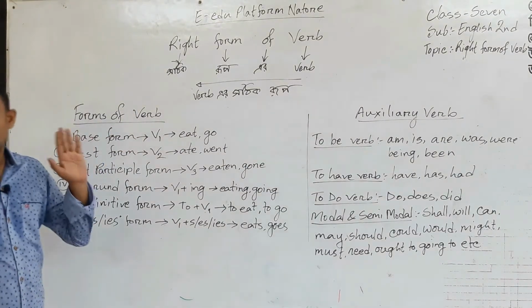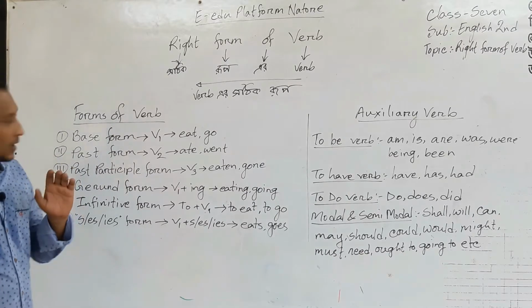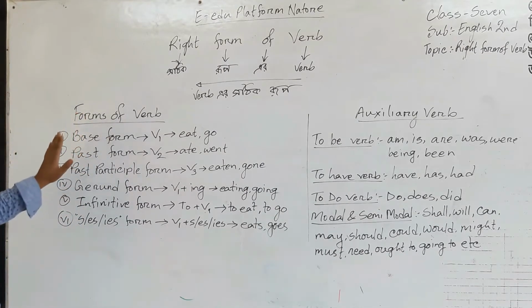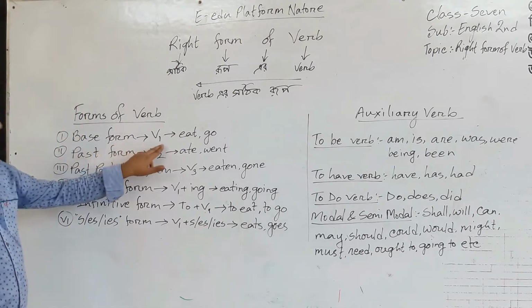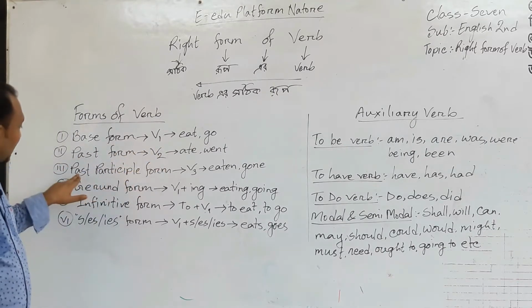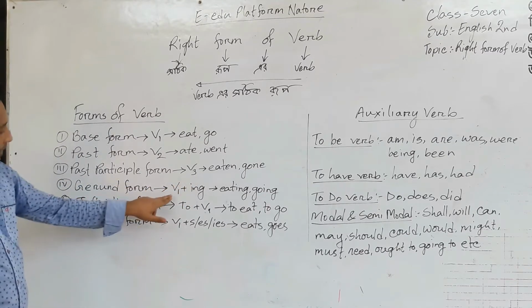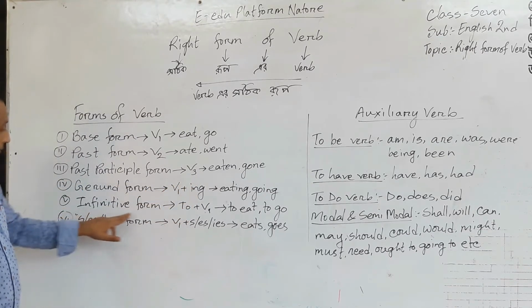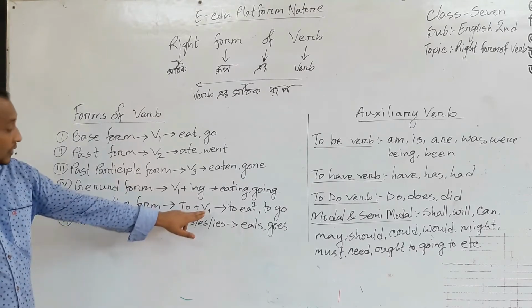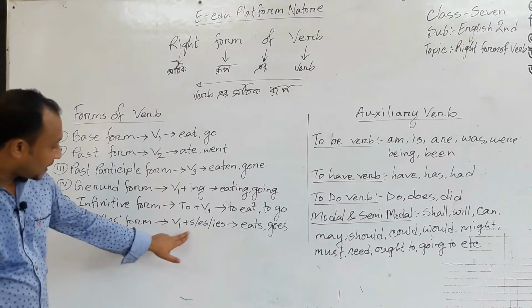Now we look at forms of verb. A verb has basically 6 forms, though it has 8 forms, 2 forms are not important. Base form, which is called V1, past form, which is called V2, past participle form, which is called V3, gerund form V1 plus ing, infinitive form to plus V1, and the s/es form V1 plus s/es.